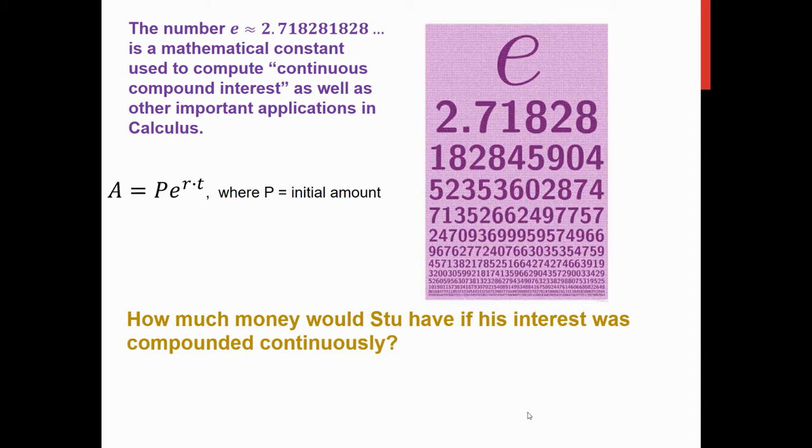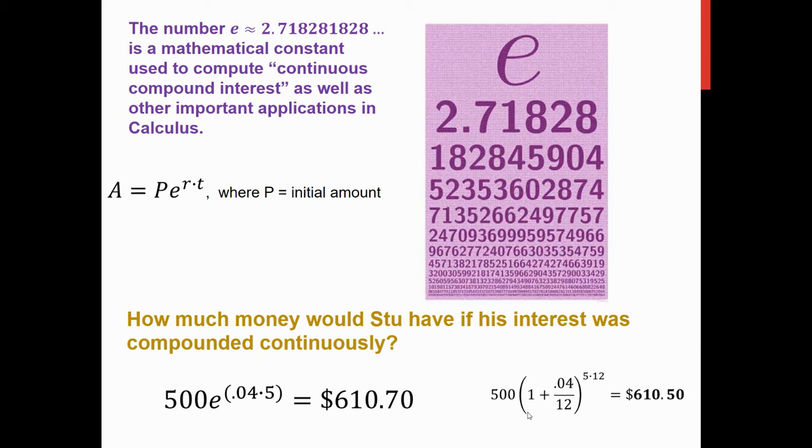So how much money would Stu have if his interest was compounded continuously? Notice it's a little bit more than what he had before when it was monthly, but not that much. It really depends what the initial amount is and what the interest rate is to see how much more money you're going to have in the long run.